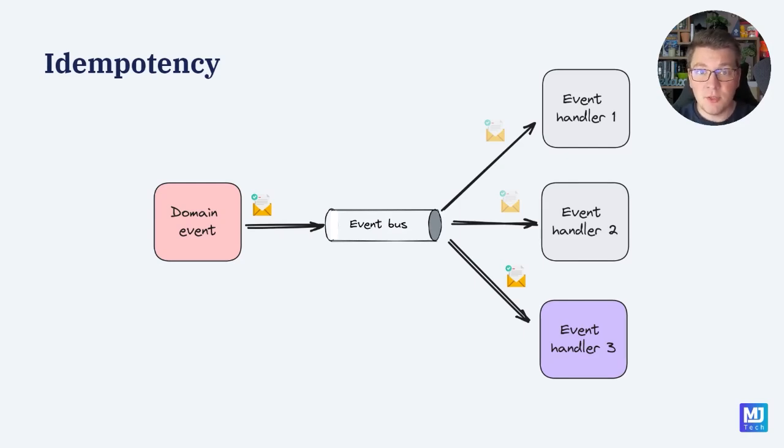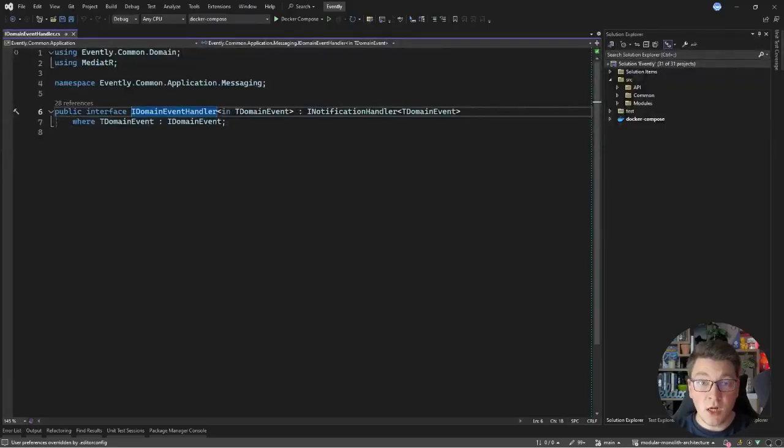So now let's jump into the code, and I'm going to show you how we can implement this. Inside of the common application project, we have our custom IDomainEventHandler interface, and we are implementing this using Mediator. So this interface implements INotificationHandler, which allows us to publish our domain events using Mediator.